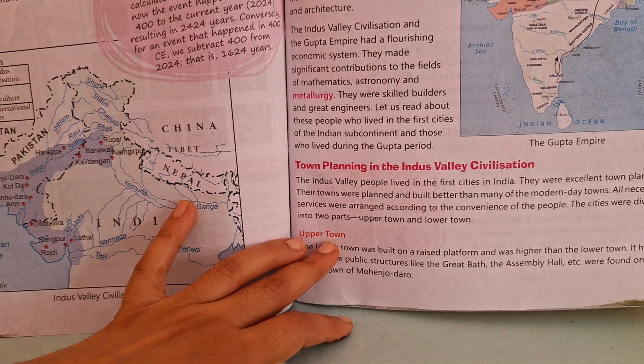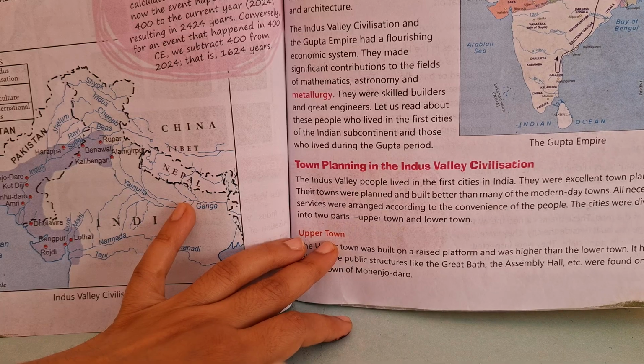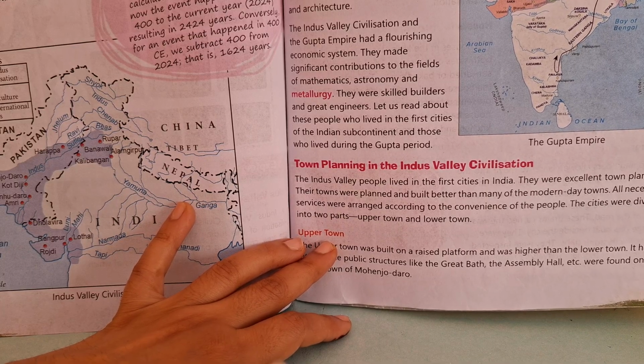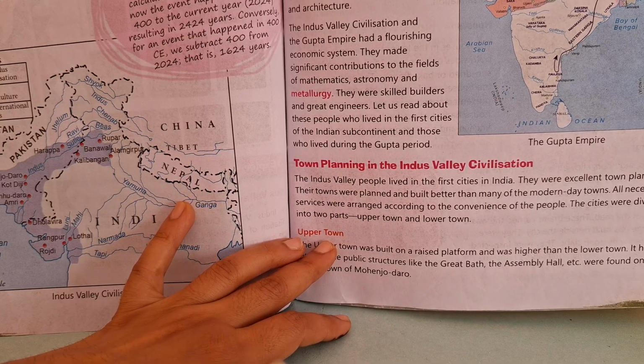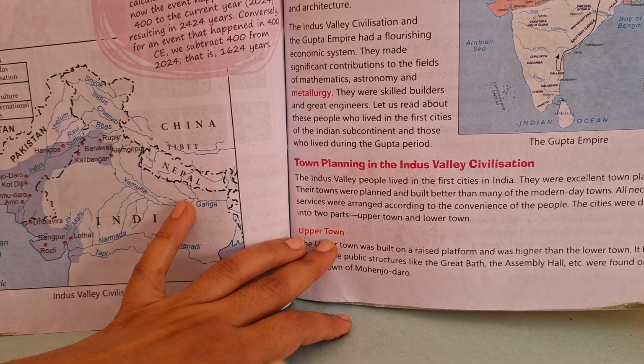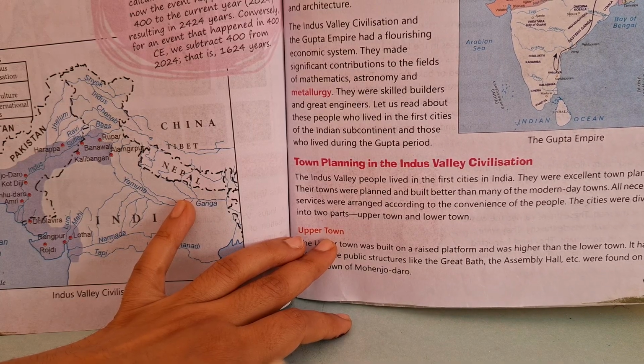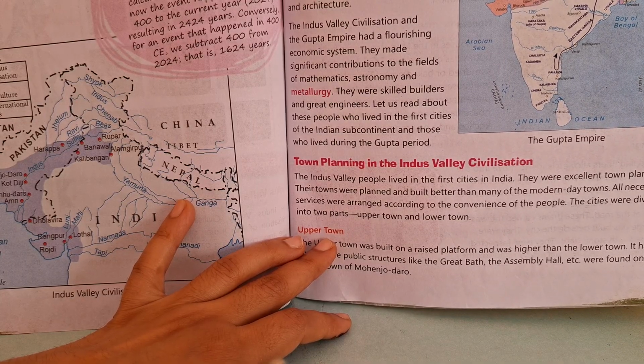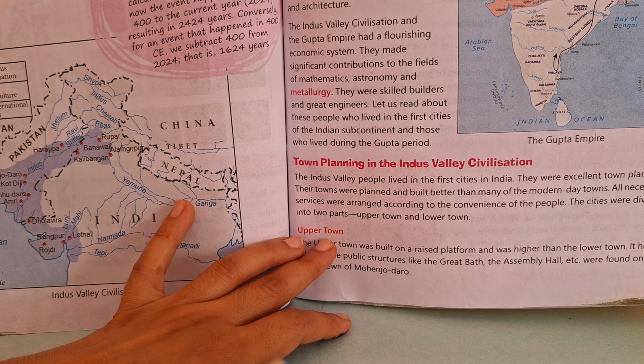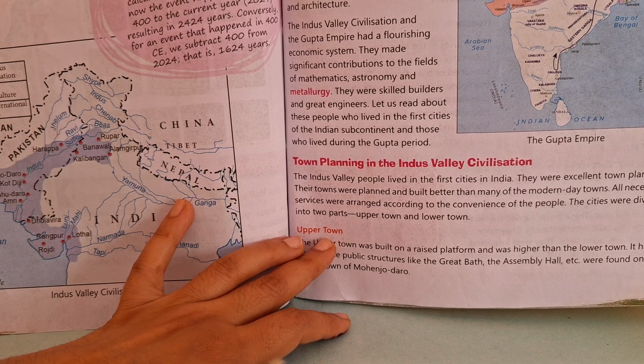Now, the first we are going to read about is the Indus Valley civilization, and how people used to live there. They are saying that they lived in the first cities in India. They were excellent town planners. Their towns were planned and built better than many of the modern day towns. See, all necessary services were arranged according to the convenience of the people.